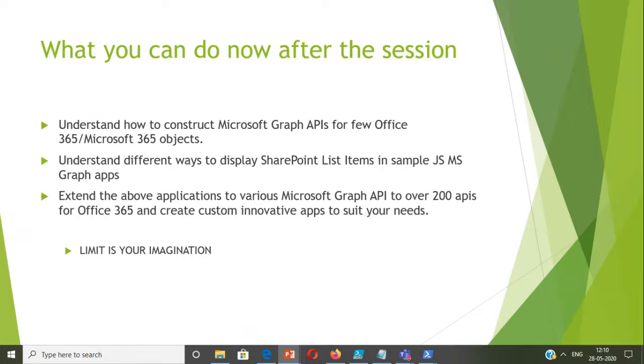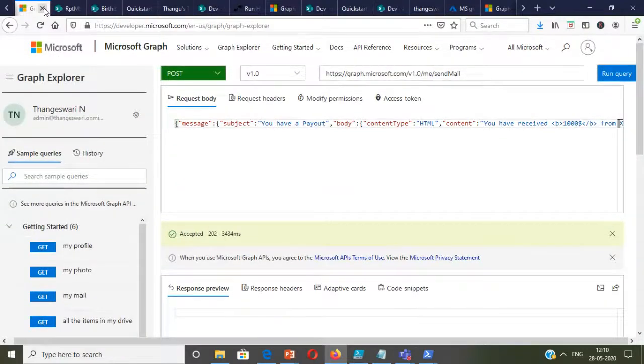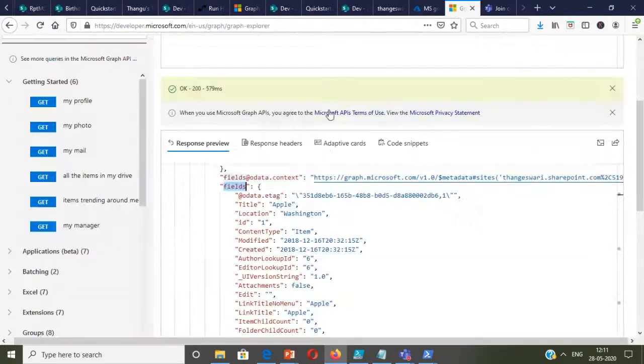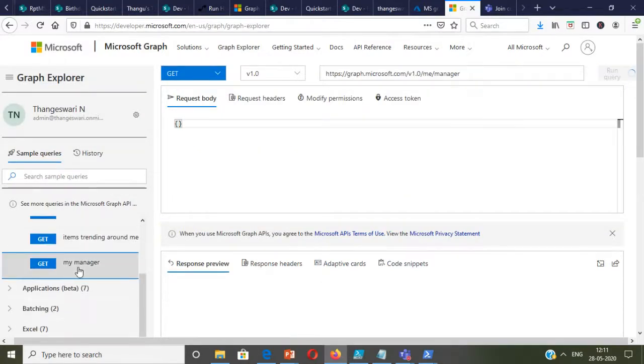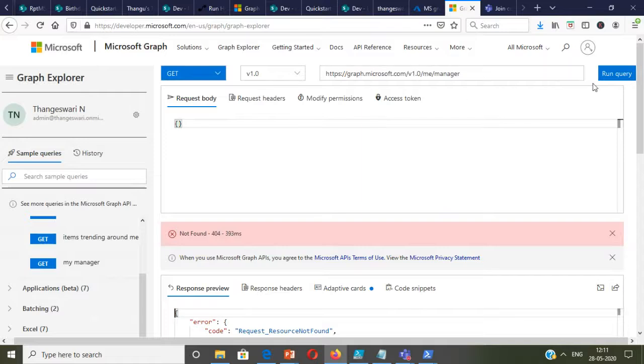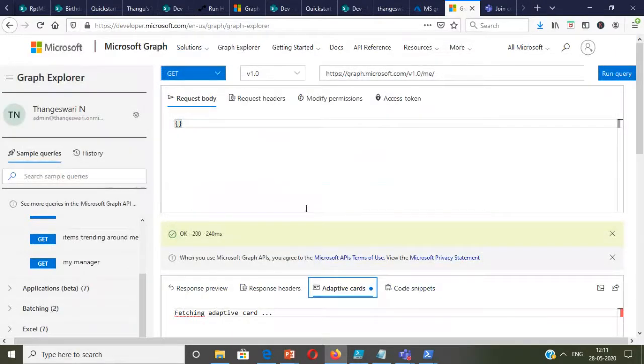Now, what are the takeaways from the session? I hope that you can just go to the Graph Explorer and start playing around. Even if you don't know coding, you just have to go to Graph Explorer and start playing around. There are some defaults, so many things are available. You can just select the query you want, start with me, and run the query, and you should be able to see the results. Some of them have adaptive cards, so just play around.